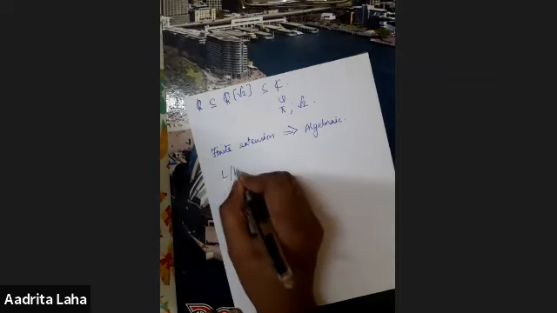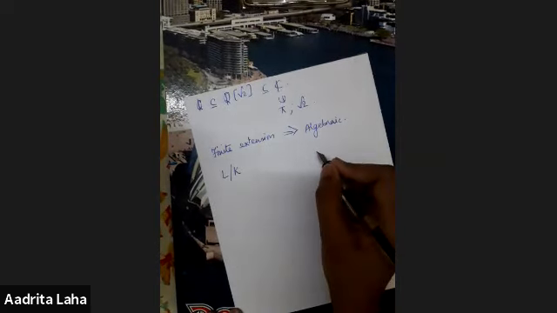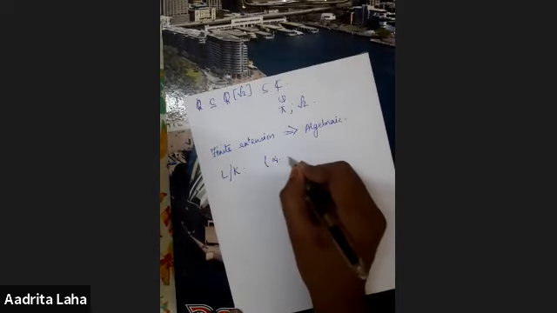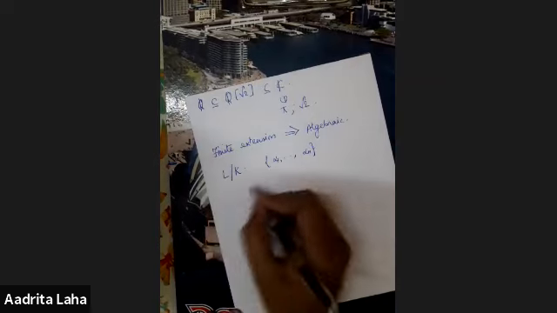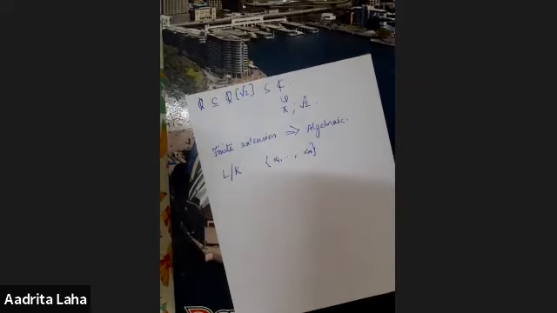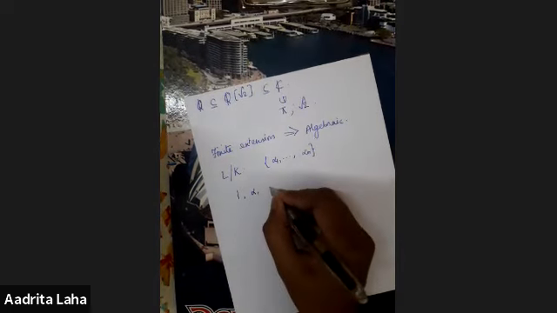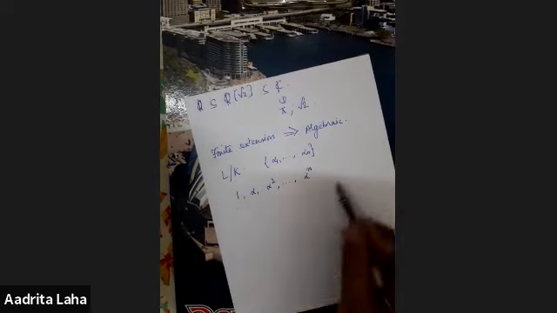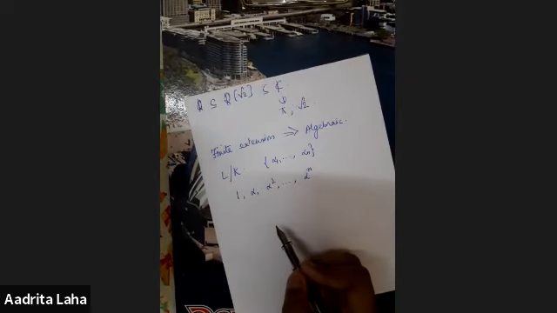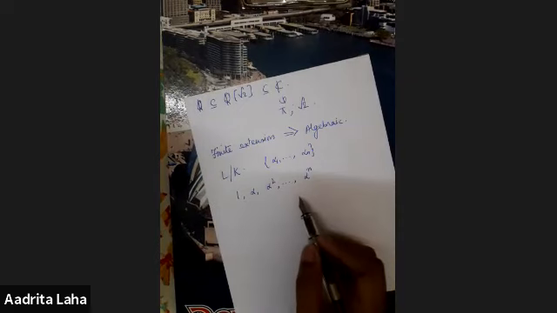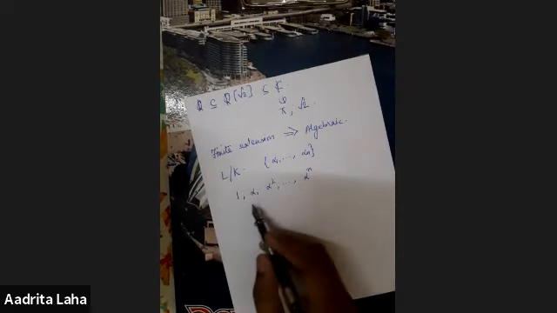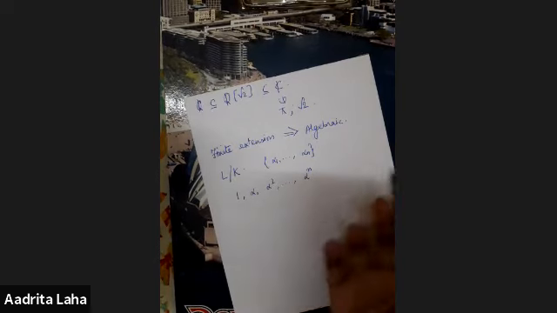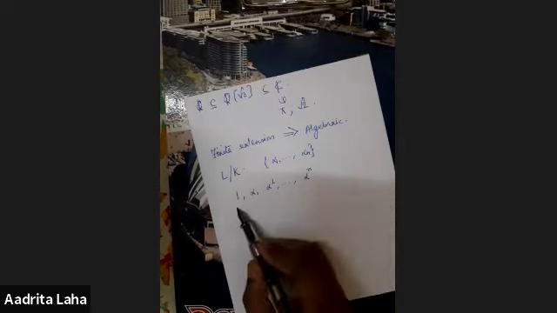Suppose we have L over K, then L is a finite extension of K. That means I have a basis alpha 1 up to alpha n, such that L is a vector space over K, where alpha 1 to alpha n belong to L. And what we do is we take the numbers 1, alpha, alpha squared, up to alpha to the power n.